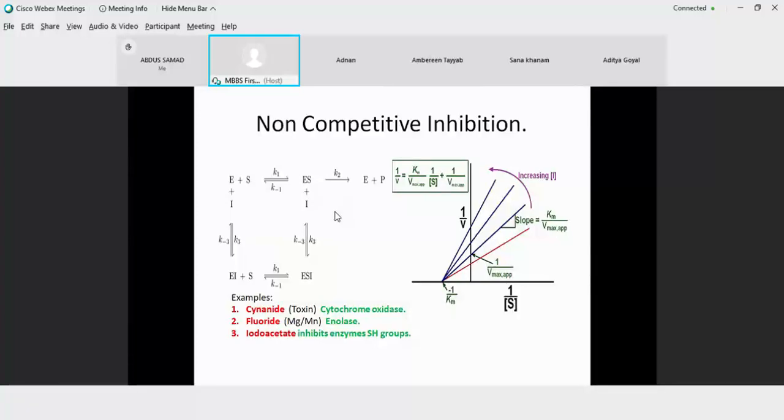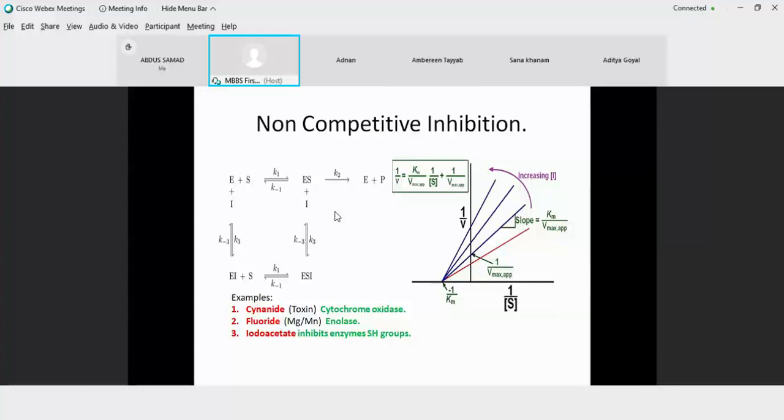Because the inhibitor is not competing for the active site, it can bind to any site on the enzyme, which is quite different from the active site. So the non-competitive inhibitor will bind to either a free enzyme or to the enzyme substrate complex. Then, instead of a binary complex, we are going to have ultimately a ternary complex, made up of three components, that is the ESI complex. In the first case of competitive inhibition, the stop point was the EI complex. Here the stop point is the ESI complex.